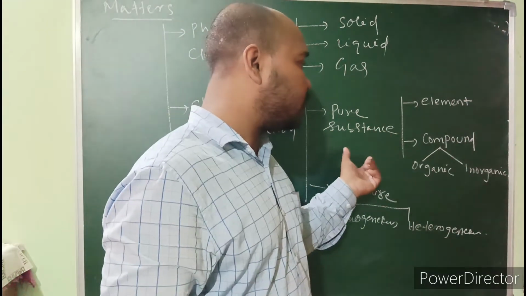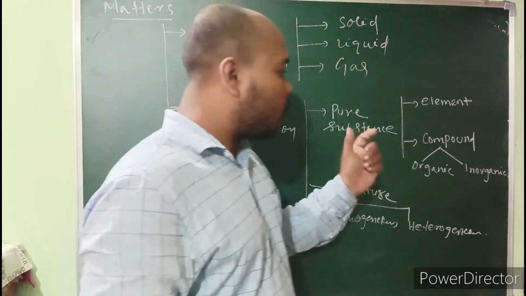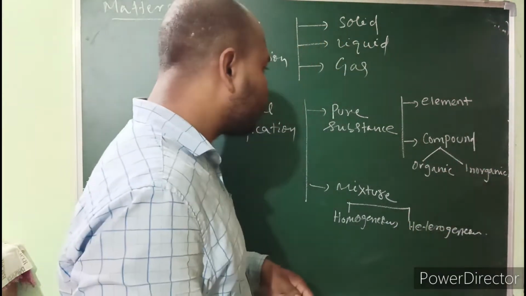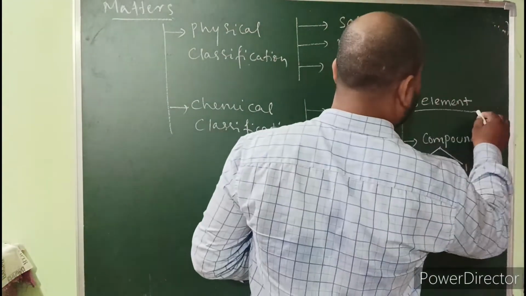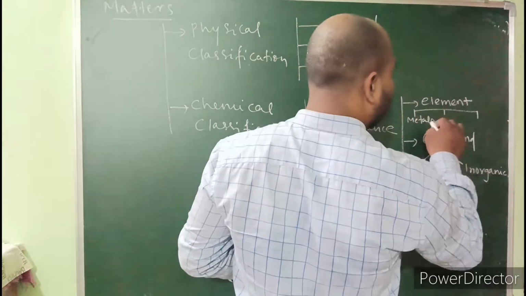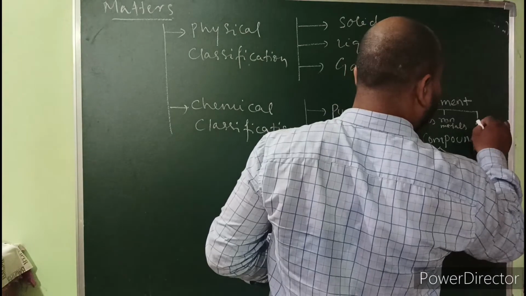Now pure substances we are classifying into two types, elements and compounds. Then compounds are further classified into organic and inorganic. Elements also can be classified into three types: metals, non-metals and metalloids.